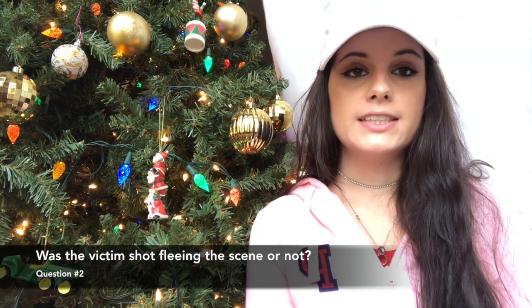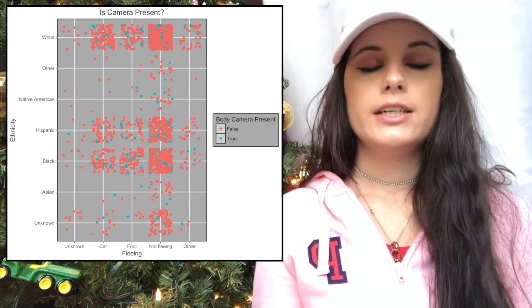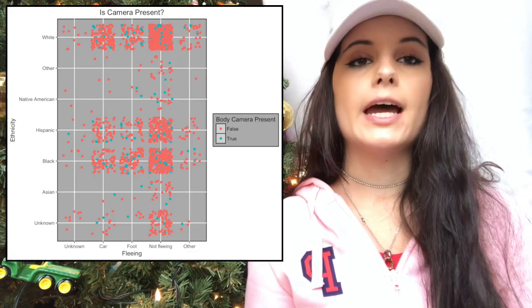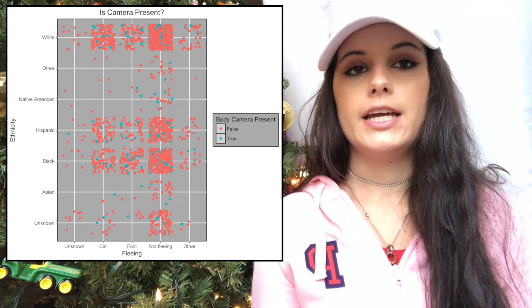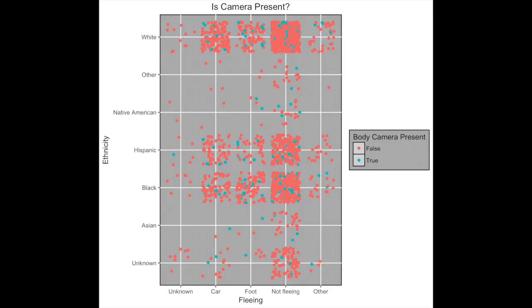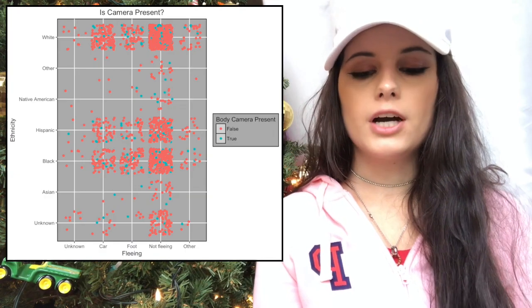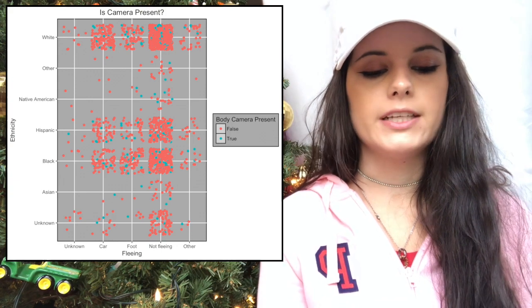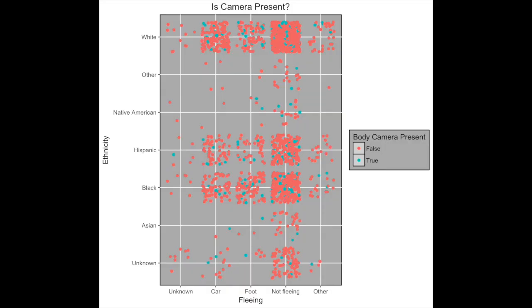The question being asked here is, was the victim fleeing the scene or not? Before we get into this graph, it's important to note that the pink dots mean that a body camera was not present, and blue dots mean that a body camera was present. As you can see, most suspects who are fatally shot by police were not fleeing. Also, in most documented police shootings, the cop involved in the case was not wearing a body camera.